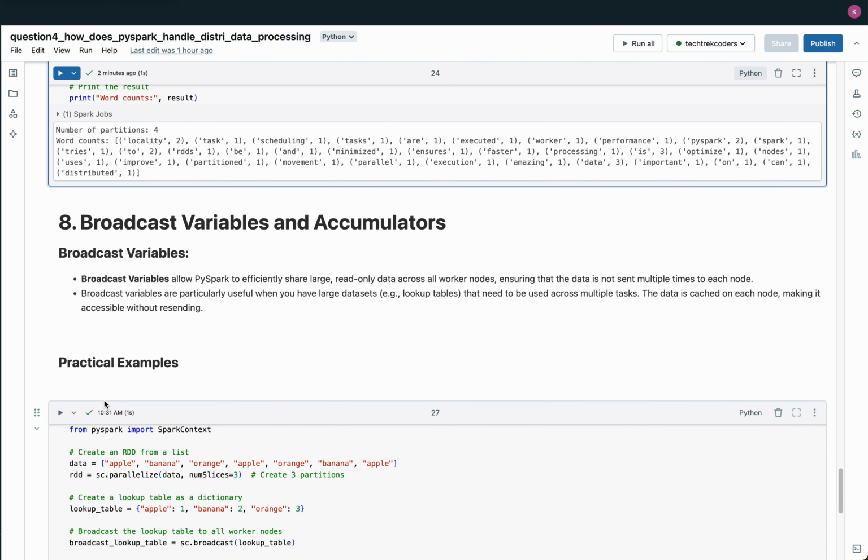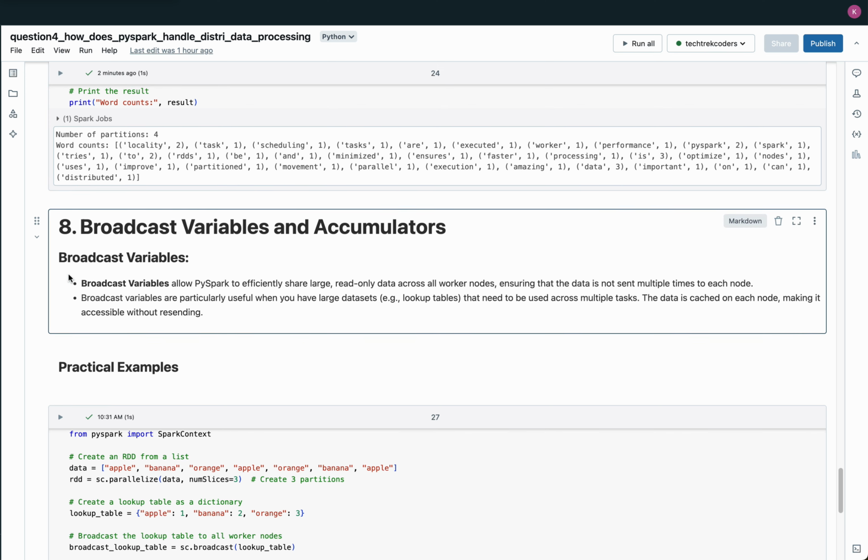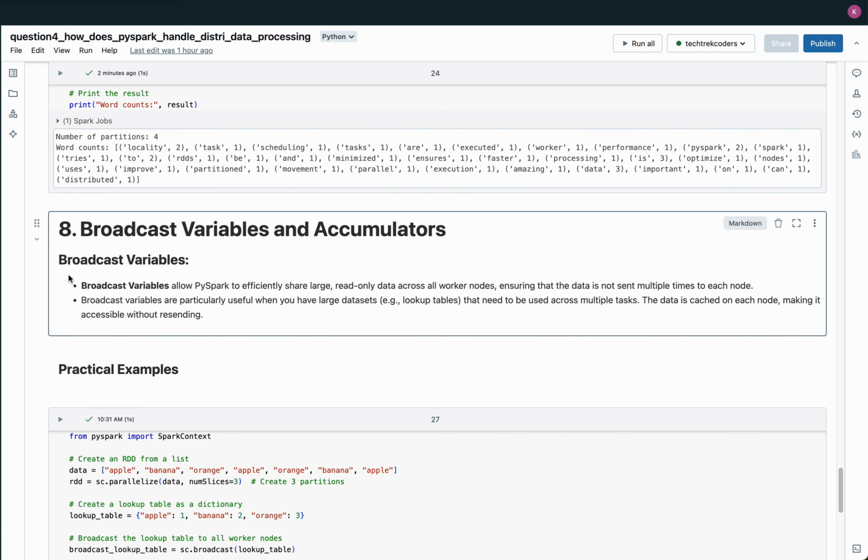8. Broadcast variables and accumulators. Broadcast variables in PySpark allow for efficient sharing of large, read-only data across worker nodes by sending it only once and caching it locally on each node. This minimizes network overhead and improves performance, especially for large datasets like lookup tables that are needed across many tasks. Each task can access the broadcasted data directly from memory, ensuring faster computations.